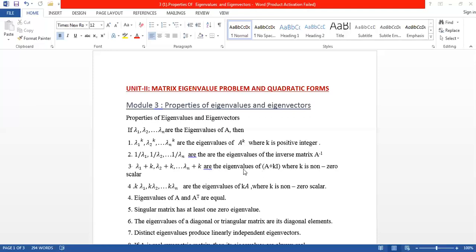So here the eigenvalues of A plus kI are lambda 1 plus k, lambda 2 plus k, lambda n plus k. Now we see the eigenvalues of kA. So the eigenvalues of kA are k lambda 1, k lambda 2, and so on, k lambda n. So k is a non-zero scalar.